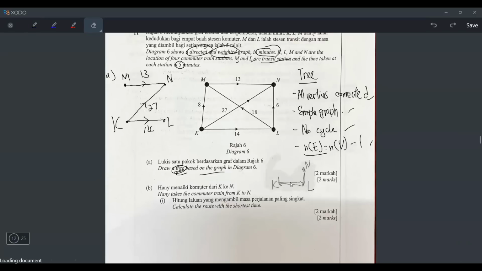Alright, so it's only worth 2 marks, so I don't want to waste so much time. So this is my version. But you don't have to. Your answer doesn't have to be exactly the same as mine because there are so many ways to draw the tree.